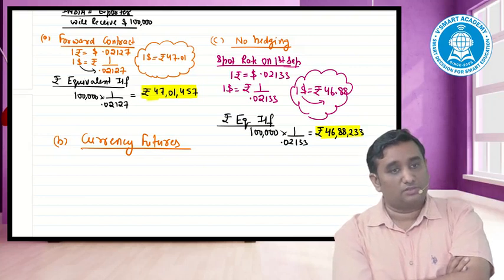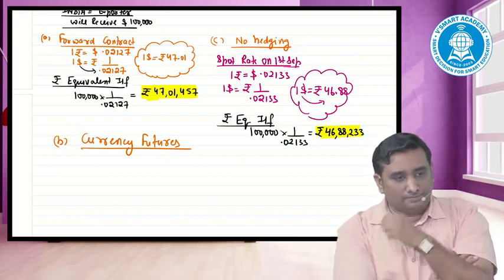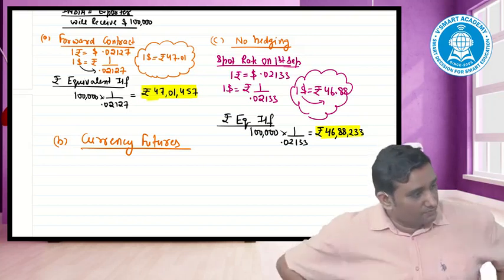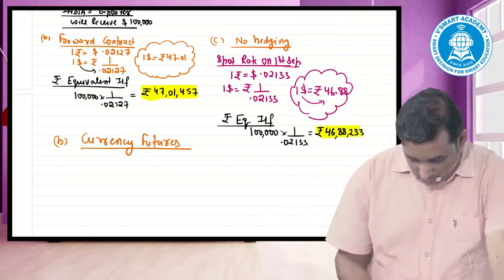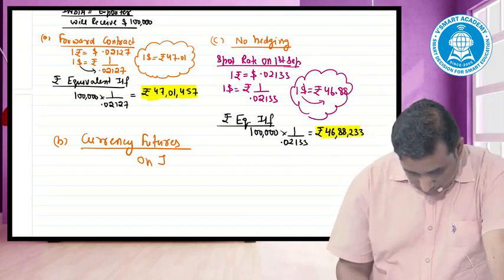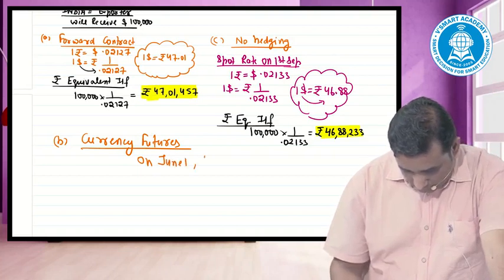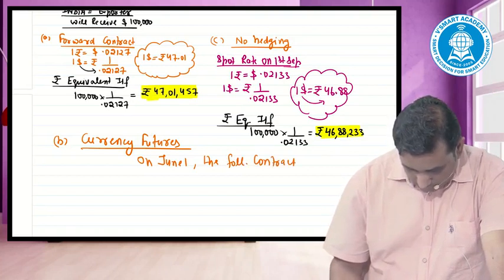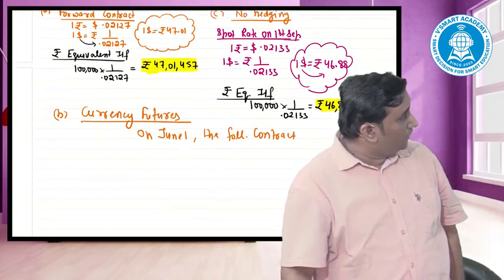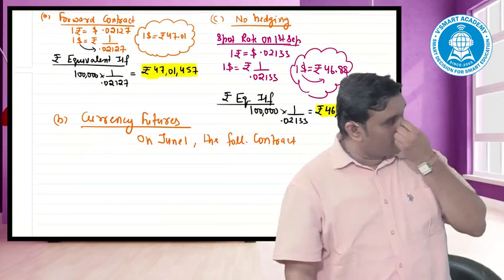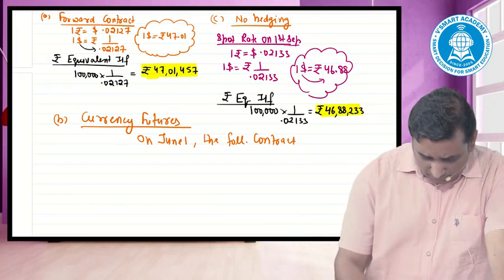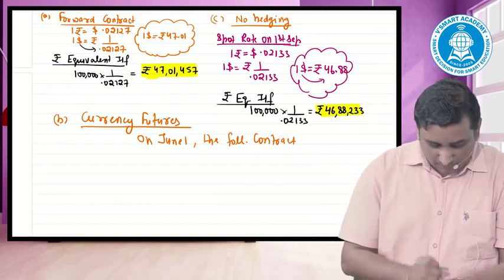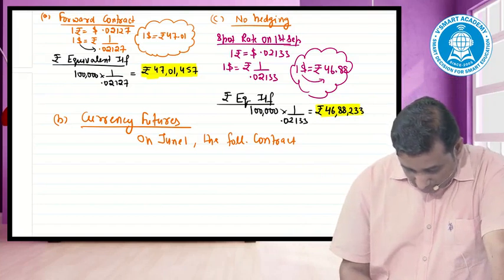It will have to go for F plus on rupee. Next line, that is on June 1, the following contract for the month of September would be done.